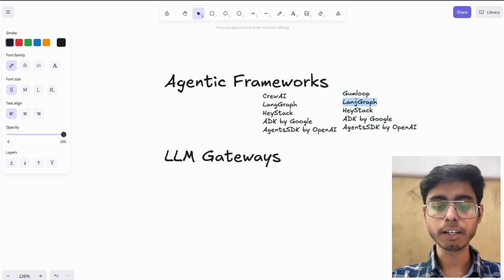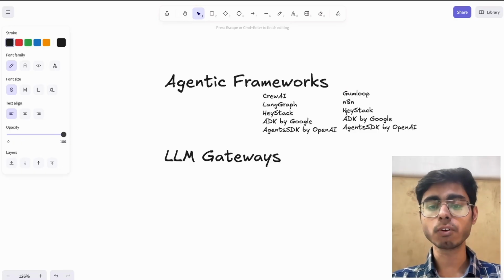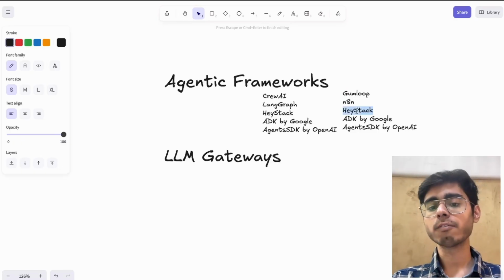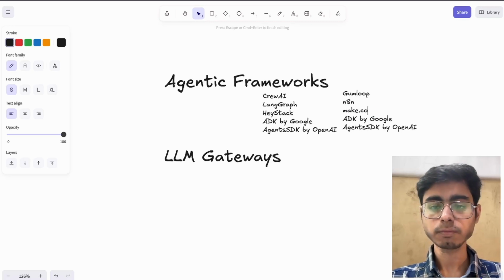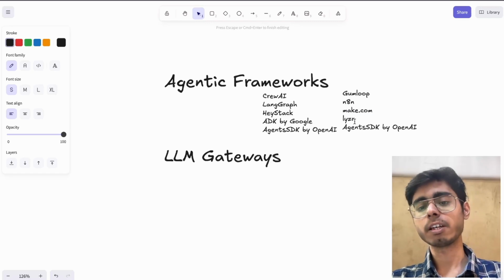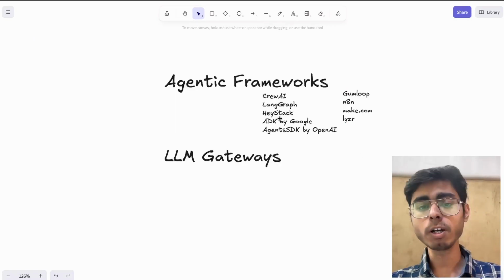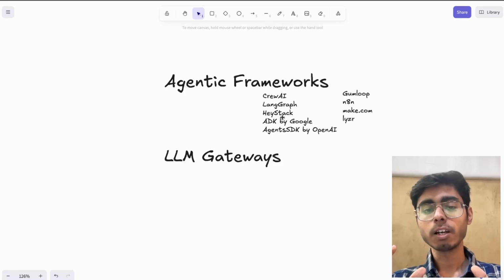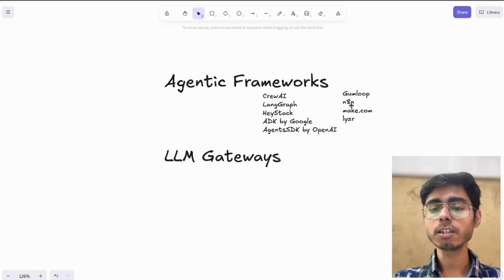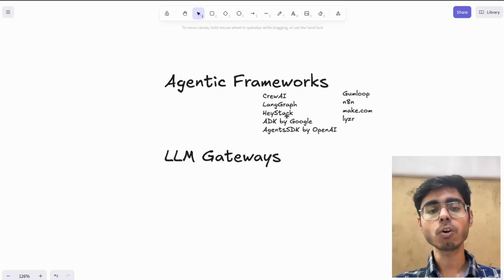Then there is n8n, which is an open source, very famous framework or platform for building agents. Then we have make.com, right? We have a platform called Lyzr, which is again an agent building platform. So these are some of the frameworks, libraries, basically Python libraries, JavaScript libraries, which you can use for building agents. And these are the platforms where you can use drag and drop to build the agents. So all of these are called agentic frameworks, the frameworks which are used to build agents.